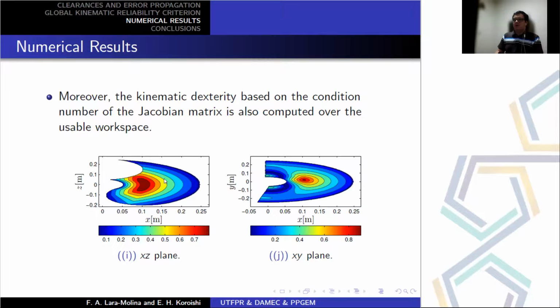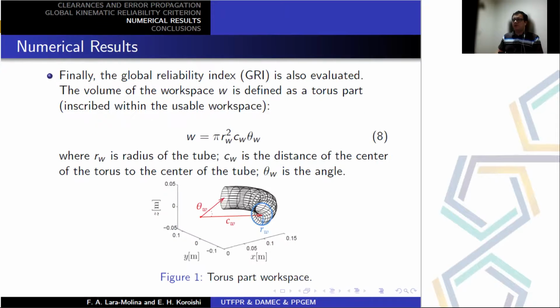Then we evaluate the global conditioning index, and we observe that in the borders of the workspace, this index decreases, and we observe that there is a correlation between the global reliability index and the global conditioning index. When the global reliability index increases, the global conditioning index decreases. Then we evaluate the global reliability index for a workspace W, which is a part of a torus defined by 3 different parameters, R, Z, and theta, as presented in this figure.